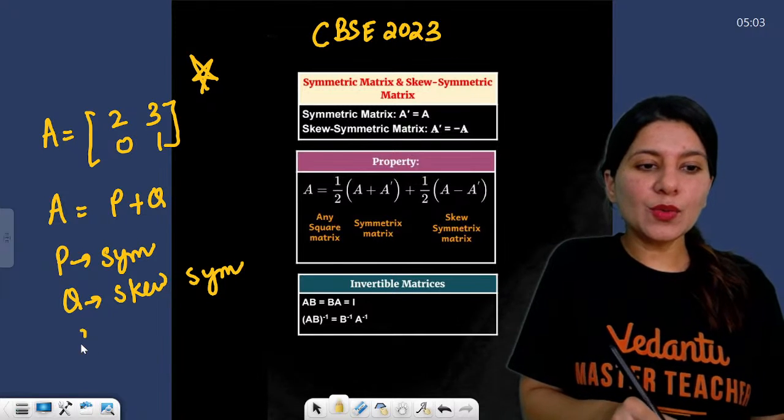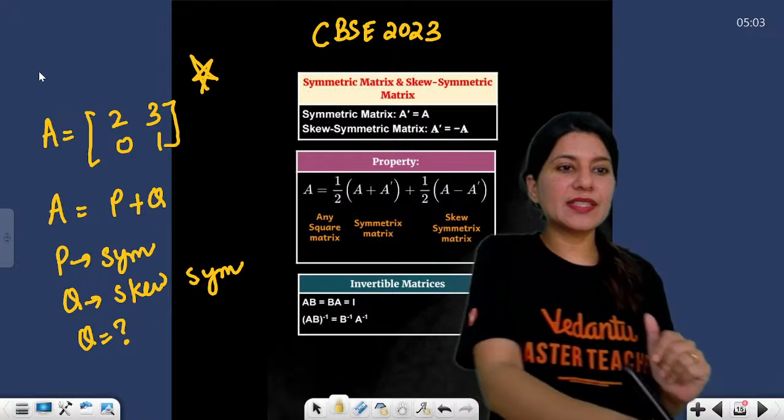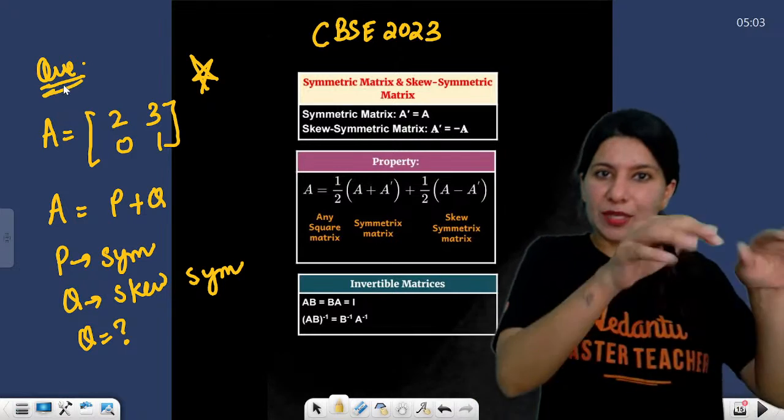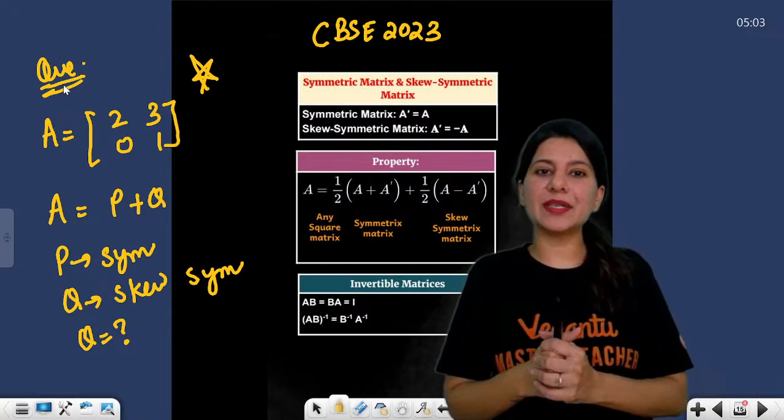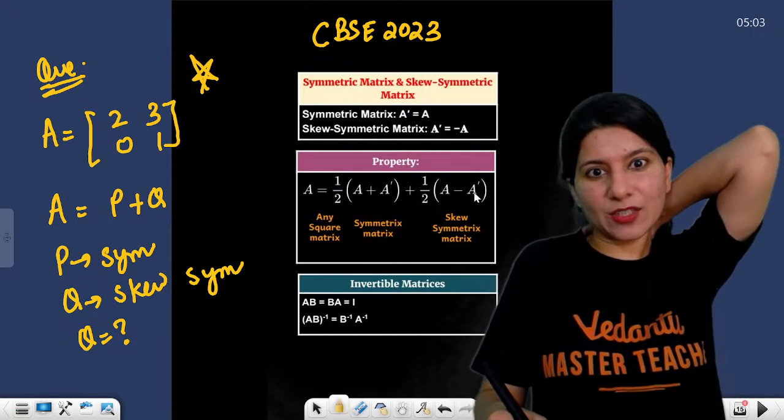And they are asking you, what is your Q? Find Q. So basic, this is your question. I have created a question just like the replica of CBSE 2023 paper. So let's understand first the concept. Try to answer this question.